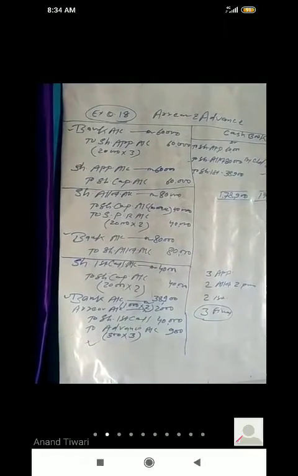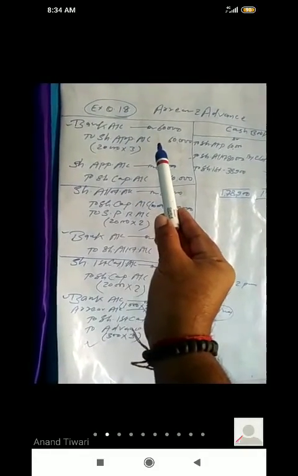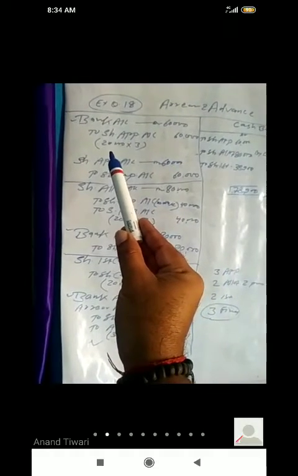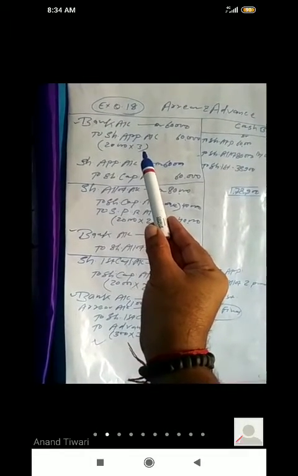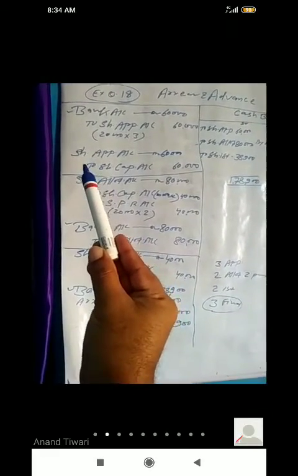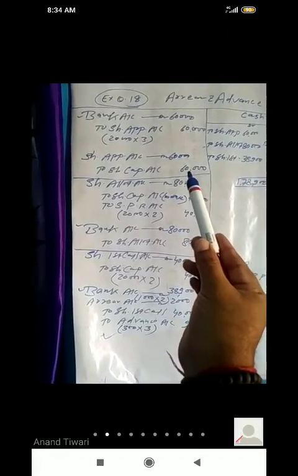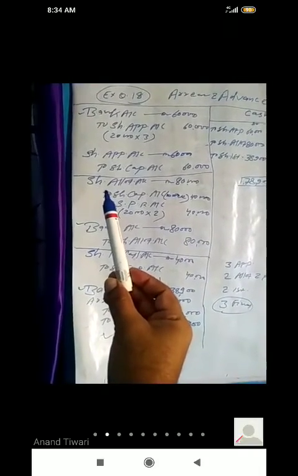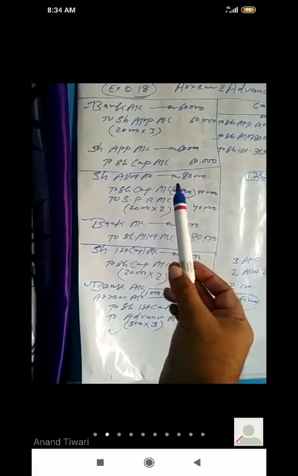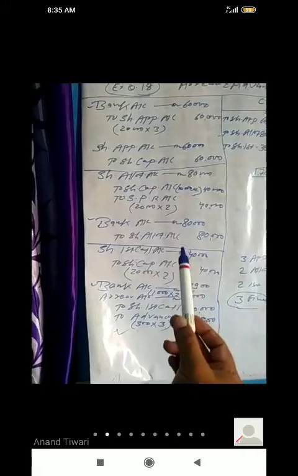First, what have I written? For receiving of application money, that is on 20,000 shares and the application money value was 3, that is 60,000. Second, share application to share capital, transferring of application money to share capital. Third, allotment money dues, including premium. So I have split 20,000 into 2 premium and 20,000 into 2 allotment value, 40 plus 40, 80,000.